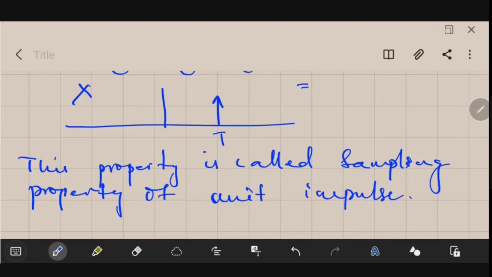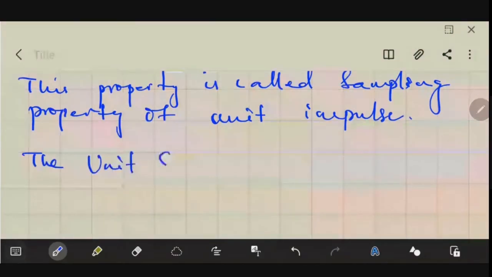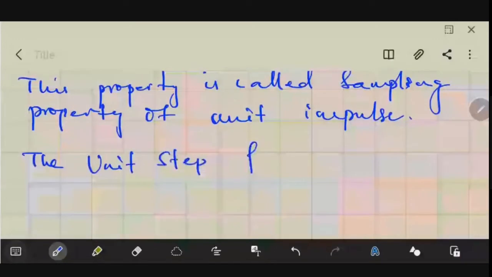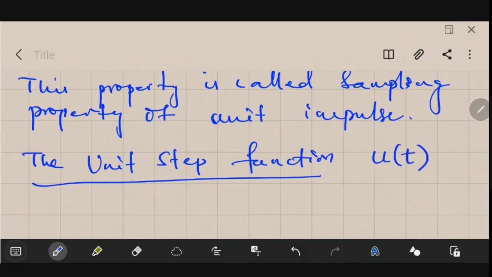So the next elementary signal that we will be studying is the unit step function. Like the unit impulse was denoted by del of t, similarly, the unit step function is denoted by u of small t, like this.